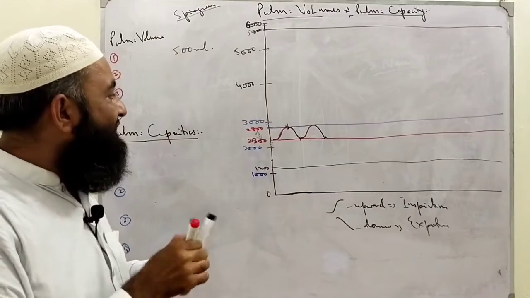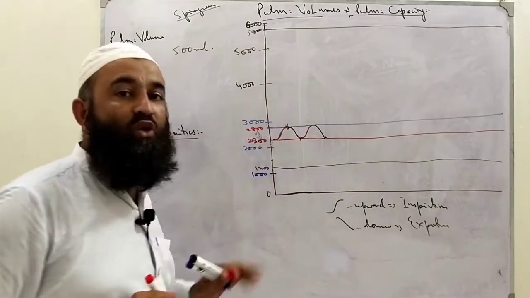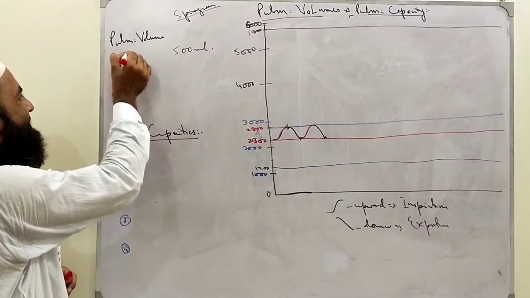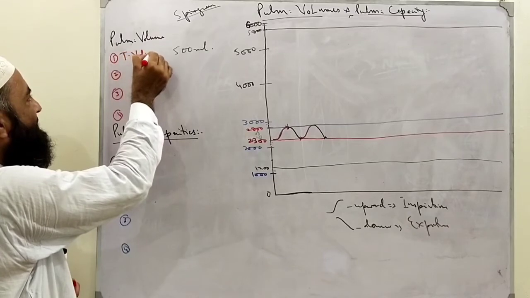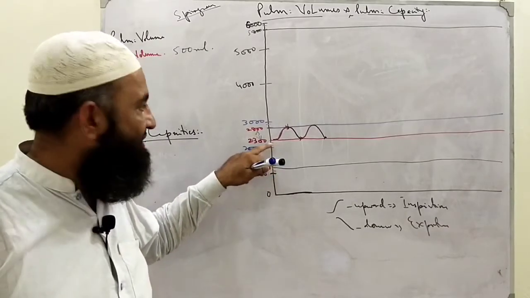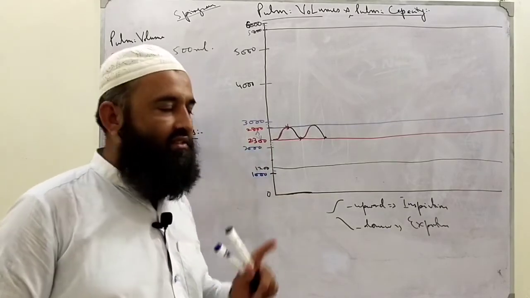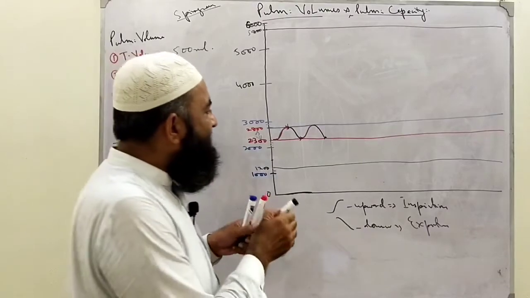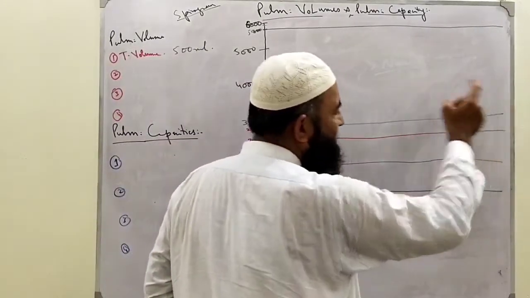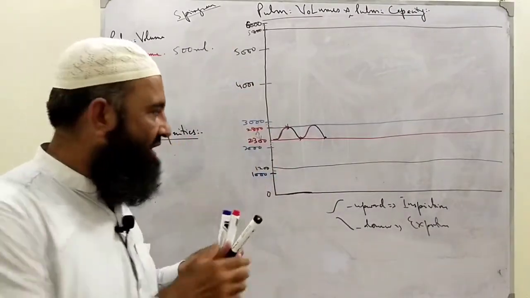This is the normal amount of air we inspire or expire during quiet breathing. This is called tidal volume. Number one volume is tidal volume. How much is its value? Calculate from the graph. The difference between 2300 and 2800 is 500. Clear? Now again, if we are at rest, our graph will start from here and repeatedly take the air in and out, the same amount, tidal volume, normally.